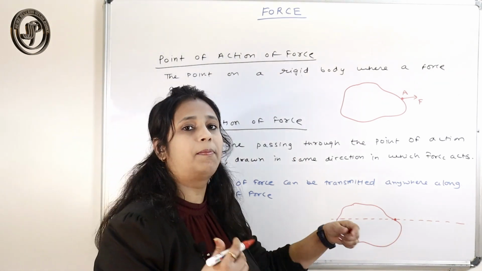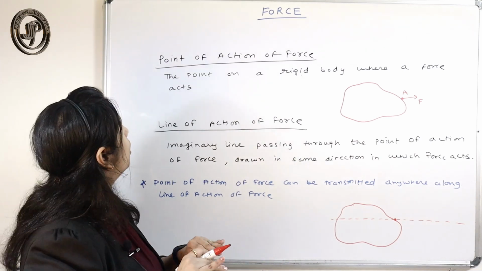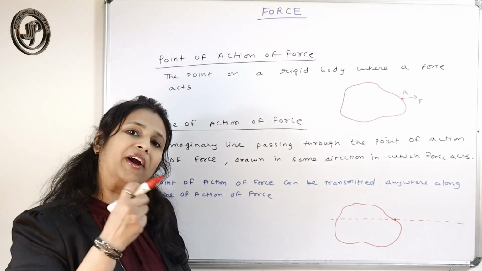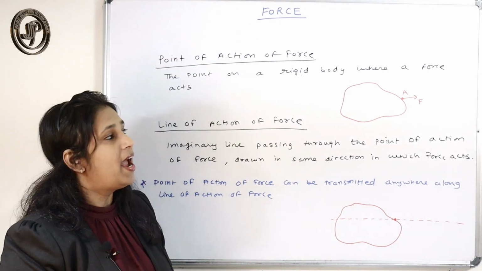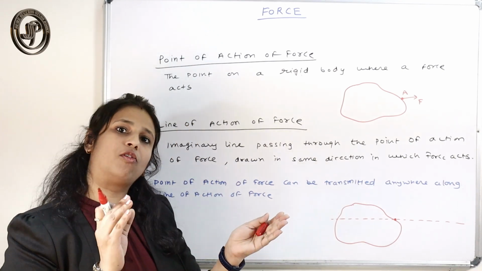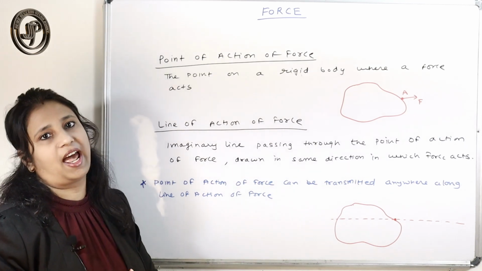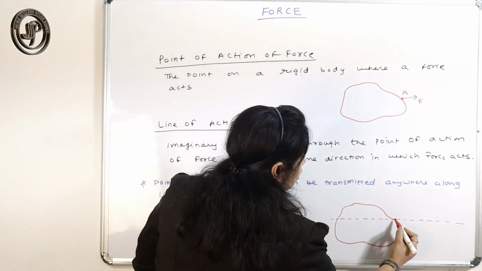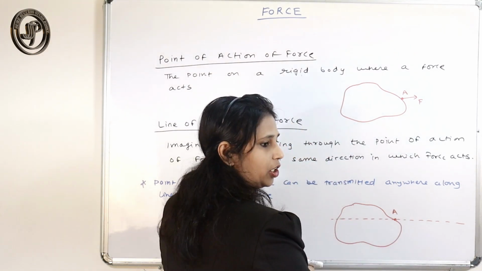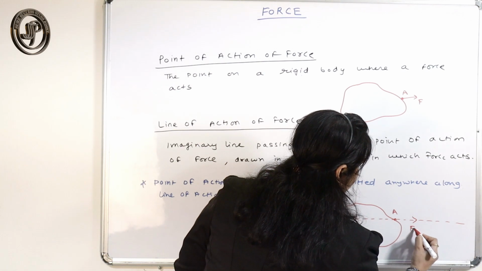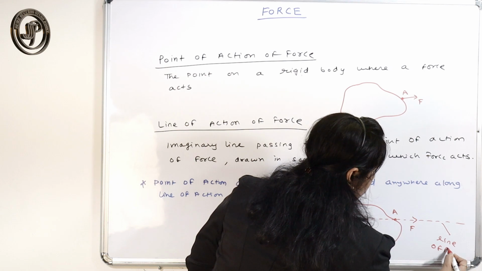Simply, it is that imaginary line that passes through the point of action of force, the point where you have applied the force on the rigid body. And that point of action of force can be transmitted anywhere along the line of action of force. Suppose this point is the point of action of force. Here the force F is applied.